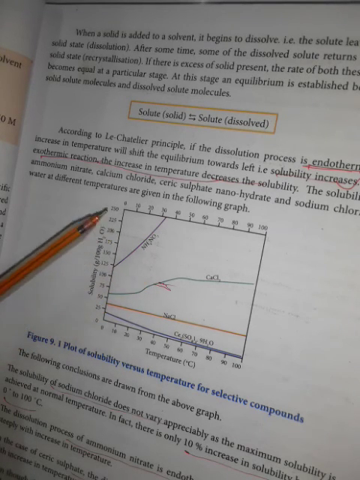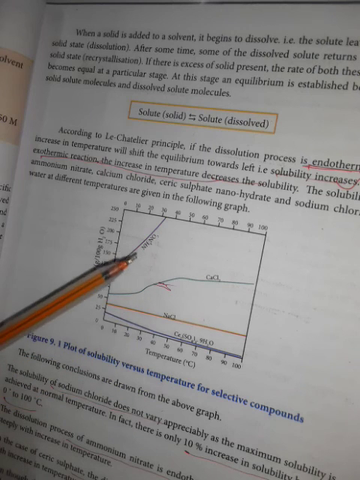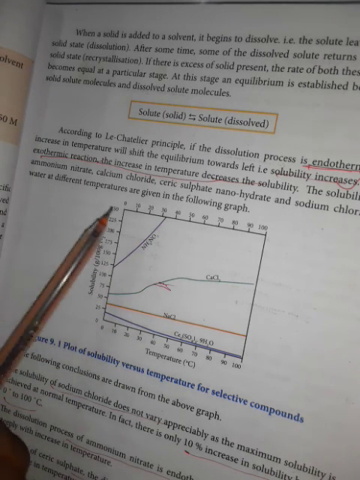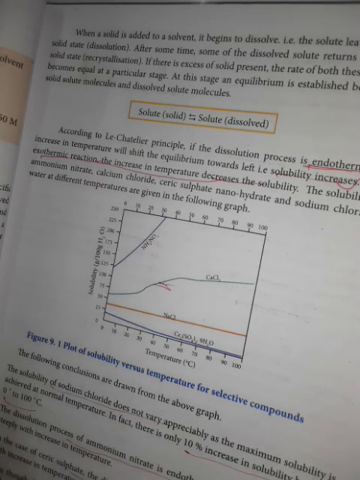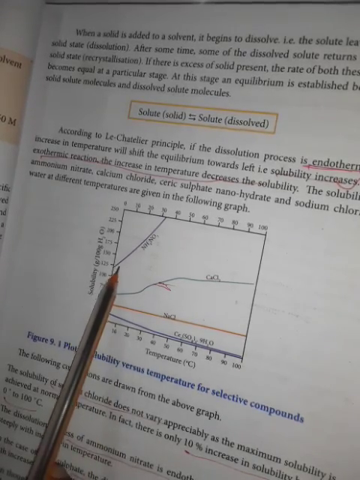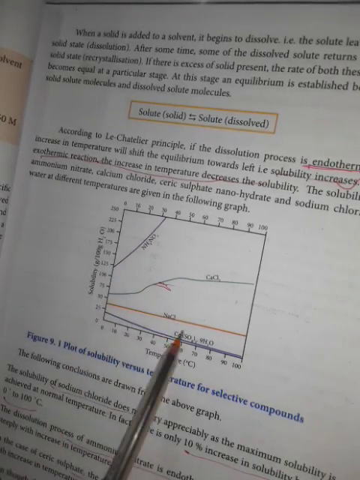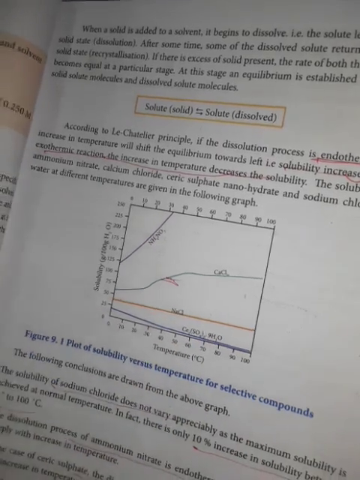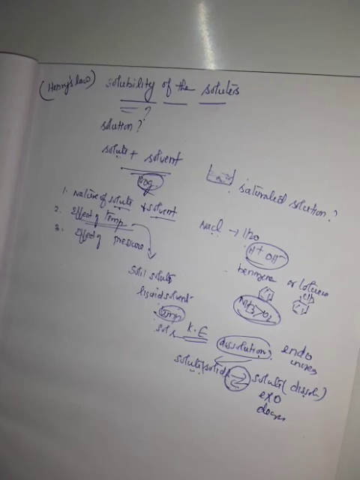Here, the entropy factor also plays an important role. What does entropy mean? Entropy means disorder or randomness. So, these four different graphs show how solubility varies depending on the substance.